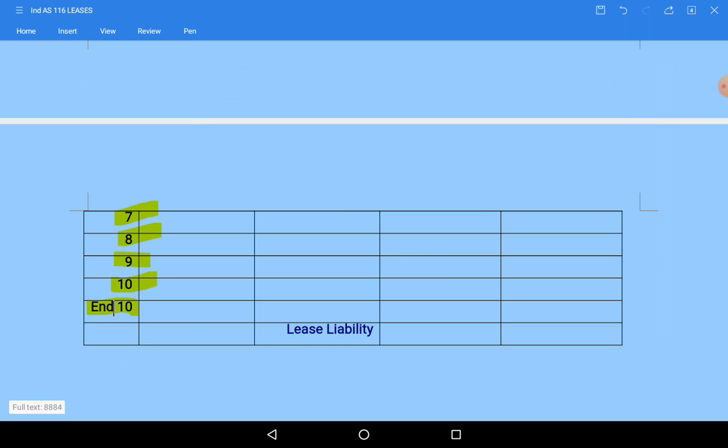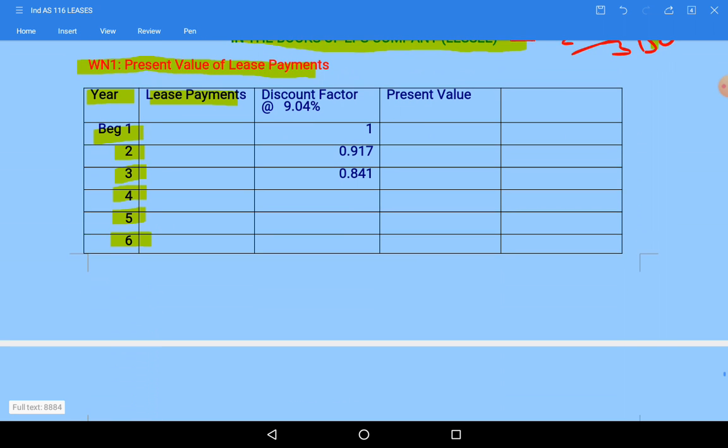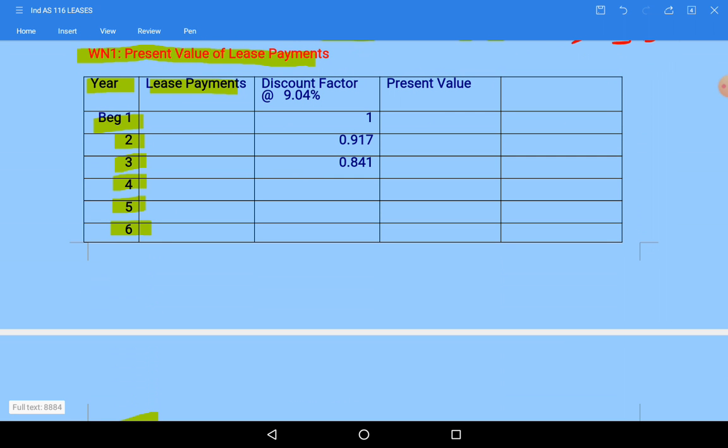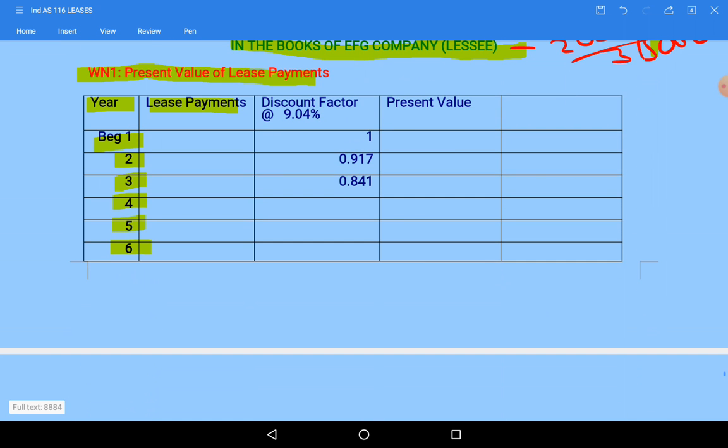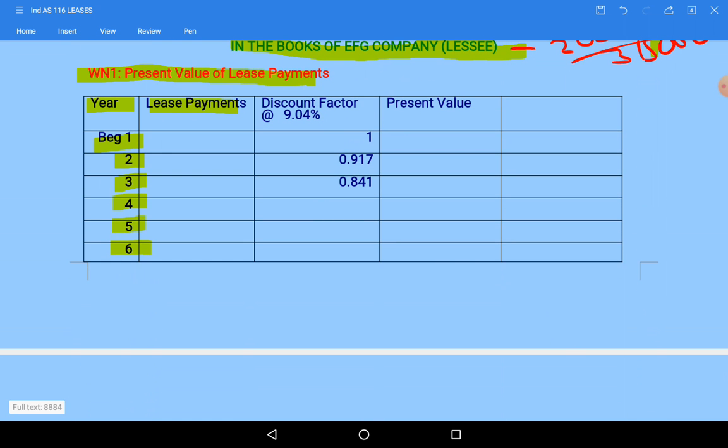So in total, 11 digits in the year column.